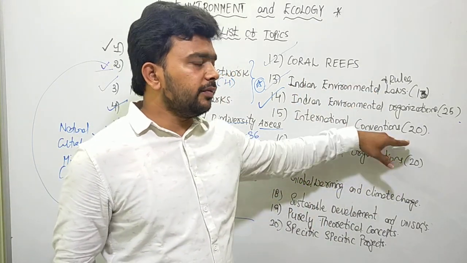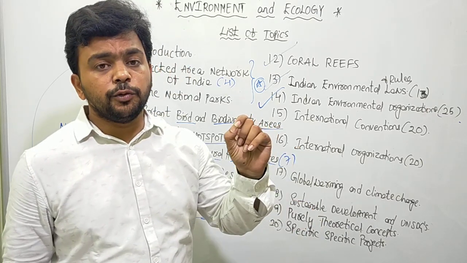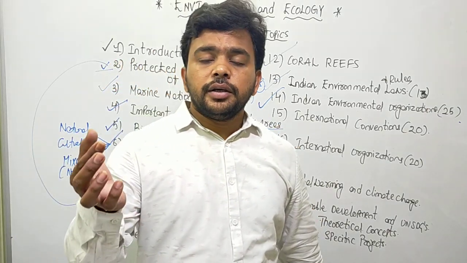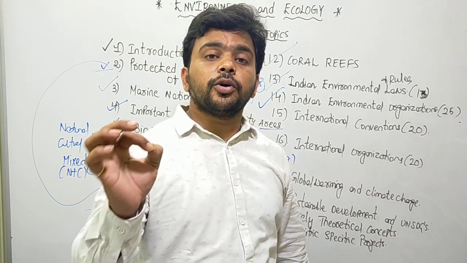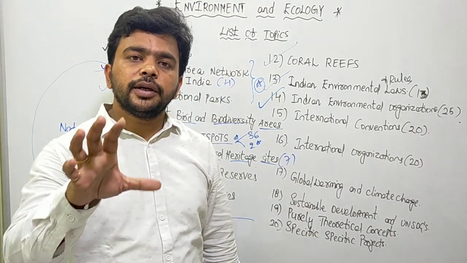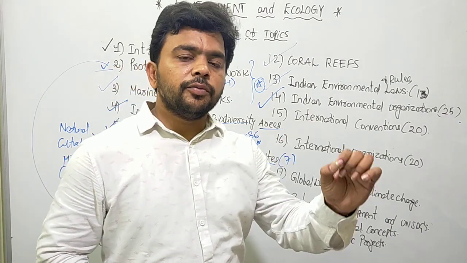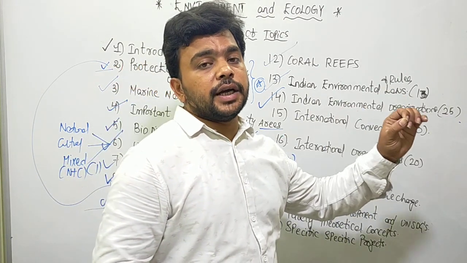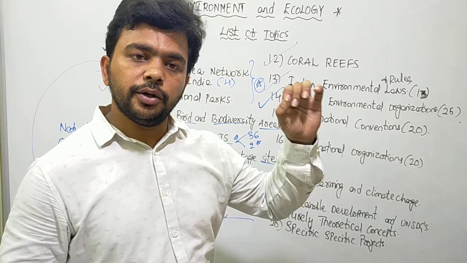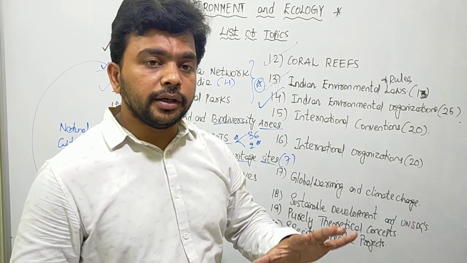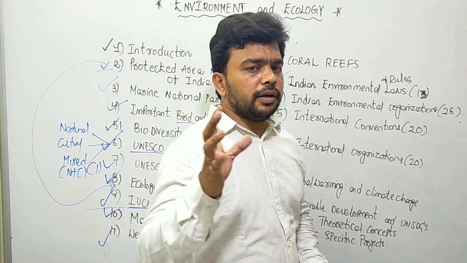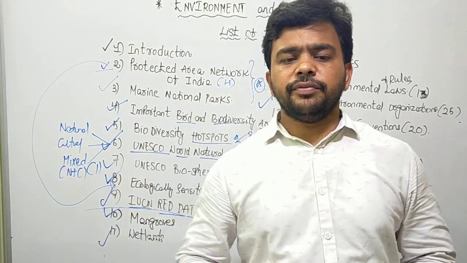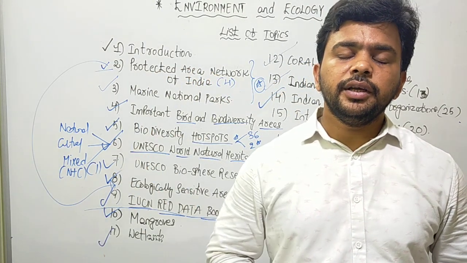For example, if you take the conventions related to the protection and conservation of the ozone layer, we have the Vienna Convention for the protection and conservation of the ozone layer. We have the Montreal Protocol on substances that deplete the ozone layer. We have the Kigali Agreement for phasing out HFCs, hydrofluorocarbons, that are affecting the ozone layer. But before that, we should not simply read that the Vienna Convention 1985's aim is to protect and conserve the ozone layer.